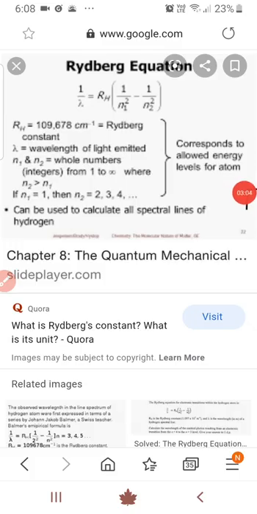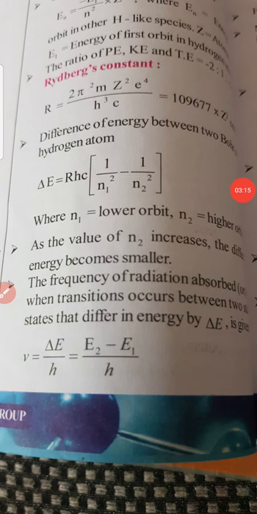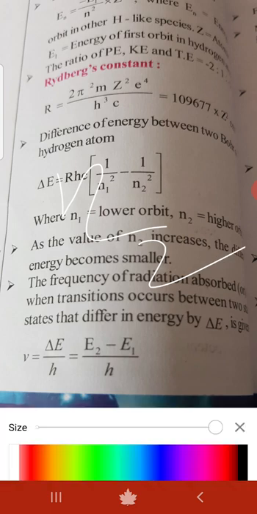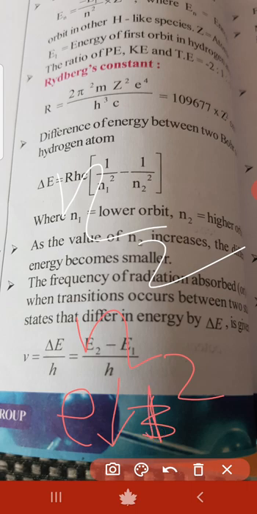One minute. See guys, this is a nice photo about Rydberg constant. And please note down this photo. Okay, now let's get back into the topic. We have done the Rydberg constant now. As the value of n2 increases, the energy difference becomes smaller. If n2 is third orbital, the energy decreases. If it is first orbital, energy increases.